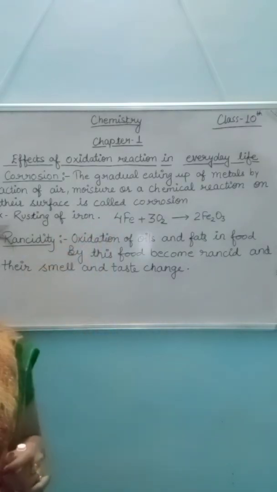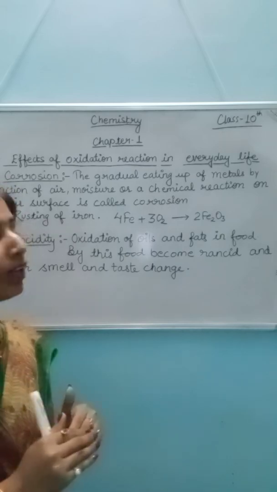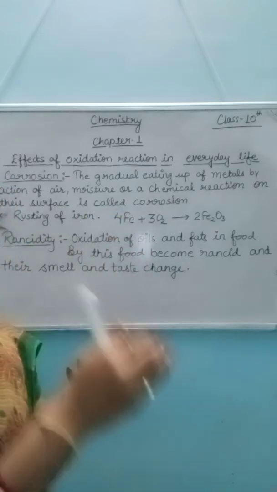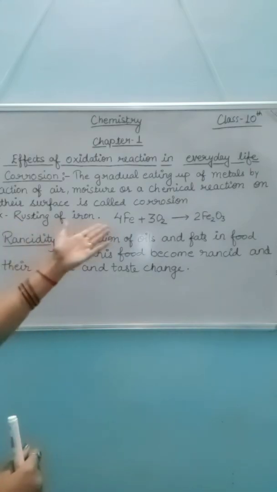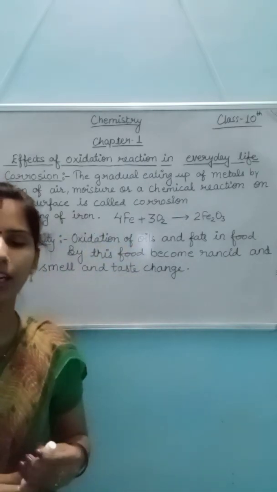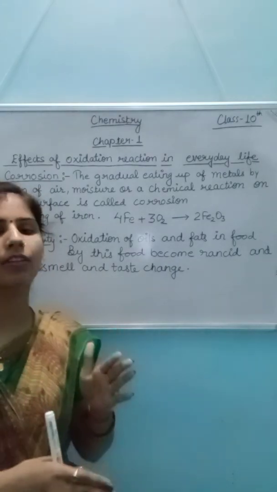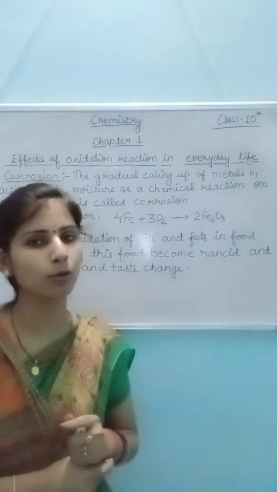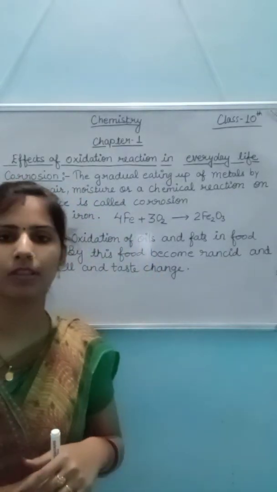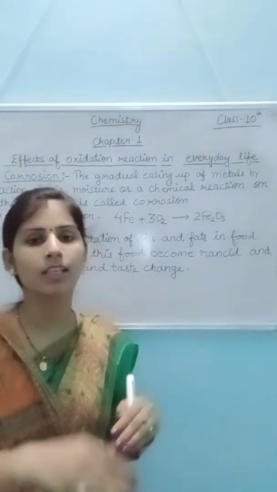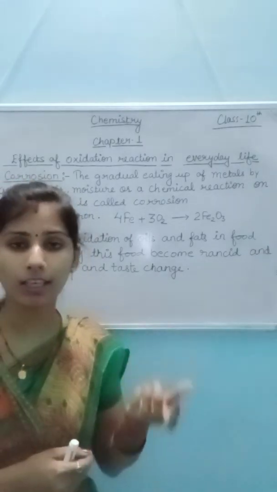In the process of corrosion, the upper surface of the metal gets corroded. It means gradual degradation of metals occurs in this process. For example, rusting of iron. In our everyday life, mostly in the rainy season, we have seen that the upper surface of iron metals gets corroded due to the action of air or moisture present in our atmosphere. By this, the upper surface of the iron corrodes and that is known as rust.